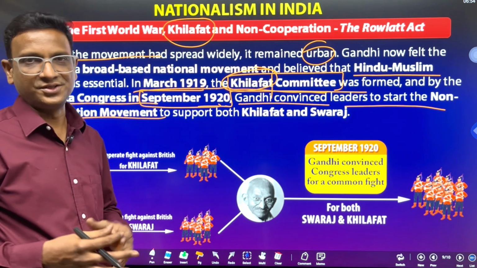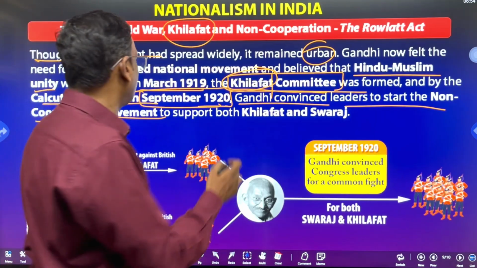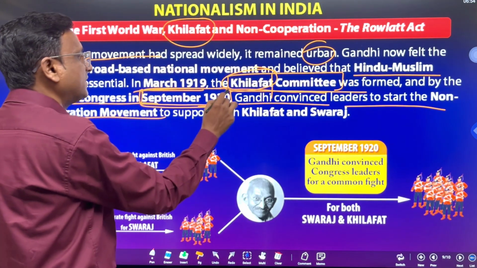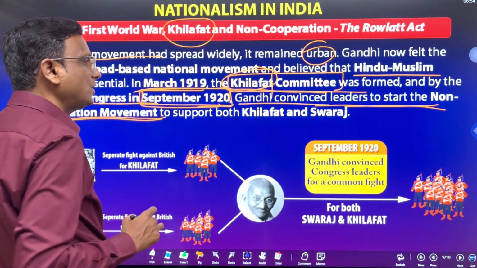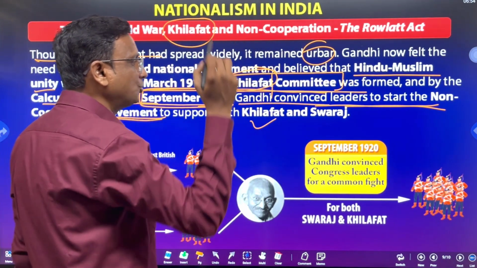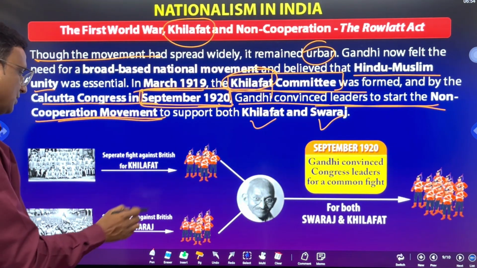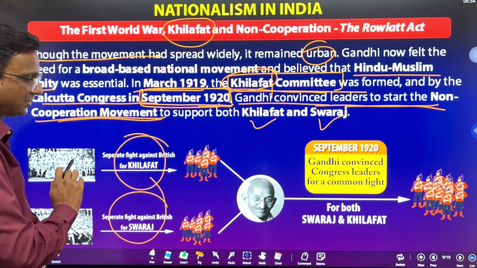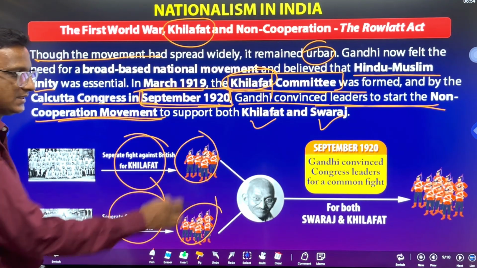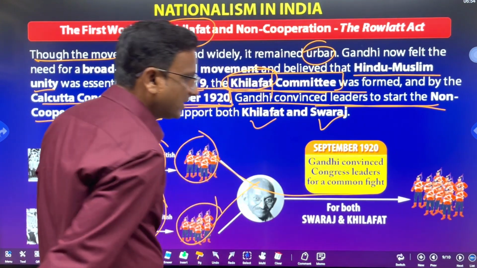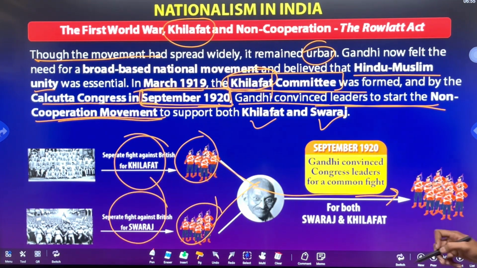But there were some discussions, and people didn't agree earlier. Finally, by September 1920, Gandhiji convinced leaders to start a non-cooperation movement to support both the Khilafat issue of the Muslims and Swaraj of the Hindus and other people. Khilafat is against British, Swaraj is against British. So Gandhiji clubbed both these struggles together, for both the issues, Khilafat and Swaraj.